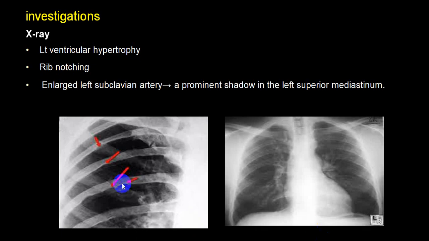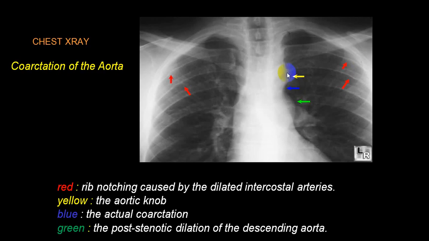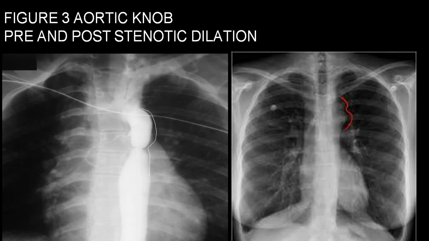So you can see this rib notching. You can see clearly rib notching. And this is LVH, and this is called sign of 3. Pre-stenotic dilatation, post-stenotic dilatation. Because of that, you can see this is a pre-stenotic dilatation, and again post-stenotic dilatation. So this is the coarctate portion, and this is pre-coarctate, this is post-coarctate, and this is a rib notching. You can see rib notching here. So rib notching will also be seen along with that.